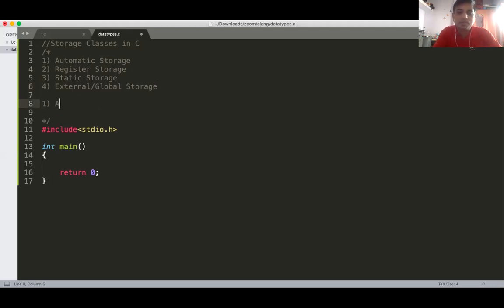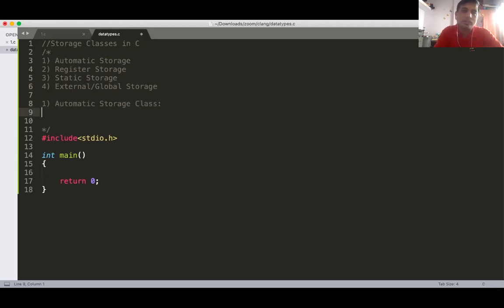So the very first one is the automatic storage class. Now first we will see how to create automatic variables. Very simple. To create an automatic variable, you just need to create that variable inside any function.